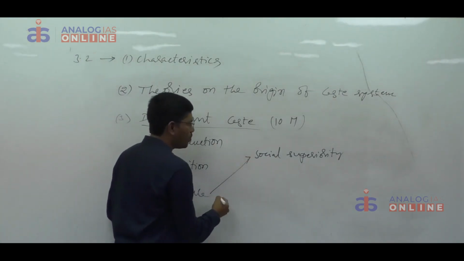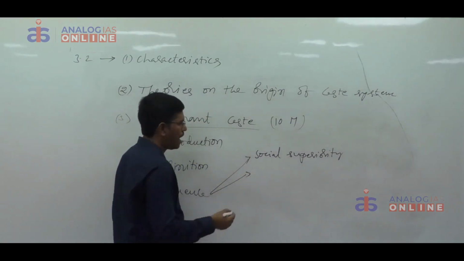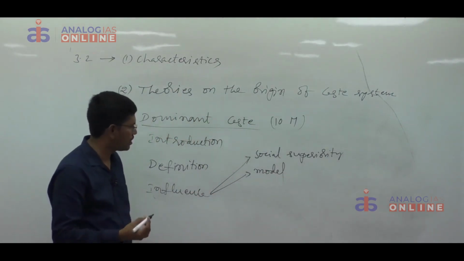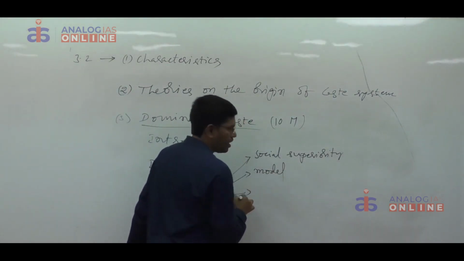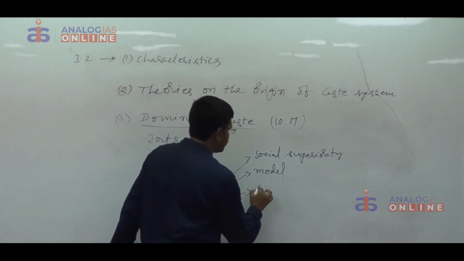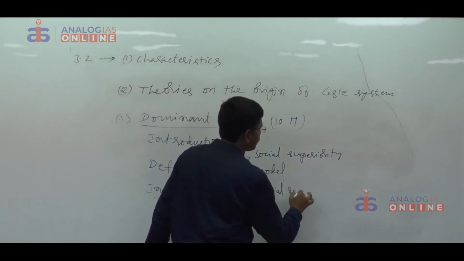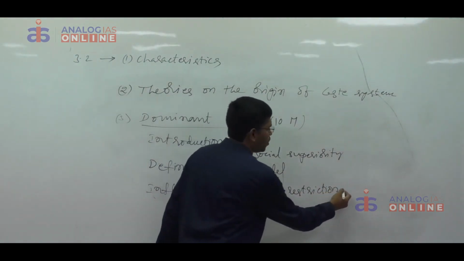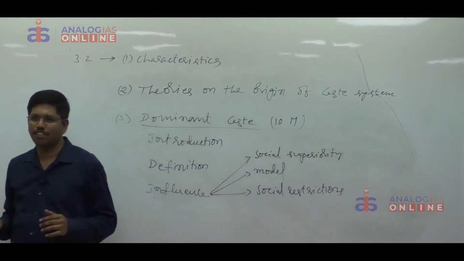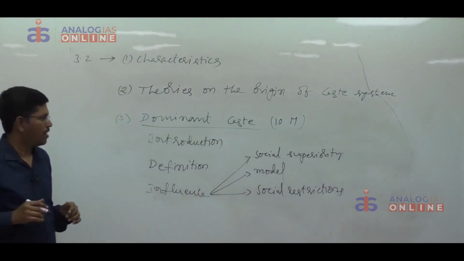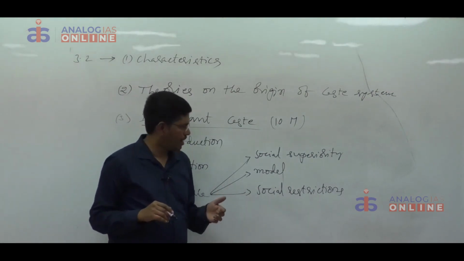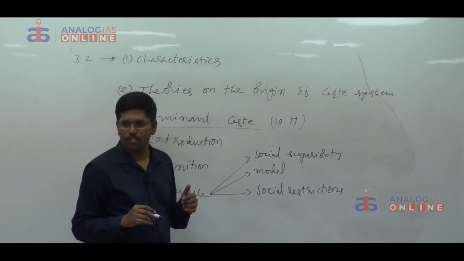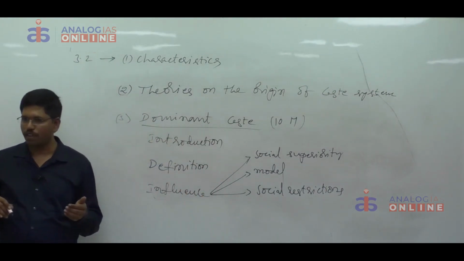Dominant caste exhibits more concern for social superiority. It acts as a model for sanskritization. Then you can give a number of examples. In the sanskritization concept we will discuss. It imposes and maintains social restrictions. In some textbooks, even in our material also, it is mentioned like this: dominant caste acts as a watchdog of culture. The underlying meaning is that the dominant caste imposes and maintains the social restrictions. There is one example or case study.